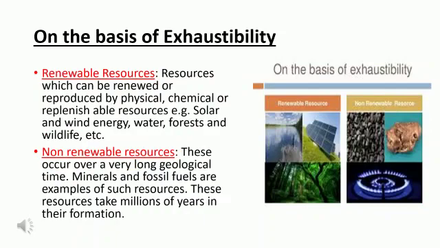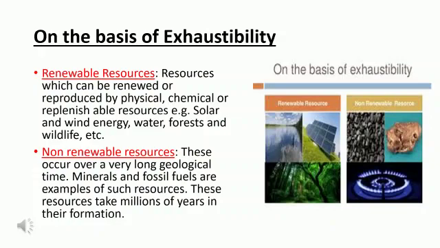Now next we have the classification on the basis of exhaustibility. Resources have been divided into renewable and non-renewable resources. As we have already learned, renewable resources are those resources which can be renewed or replenished quickly through physical, chemical or mechanical processes.